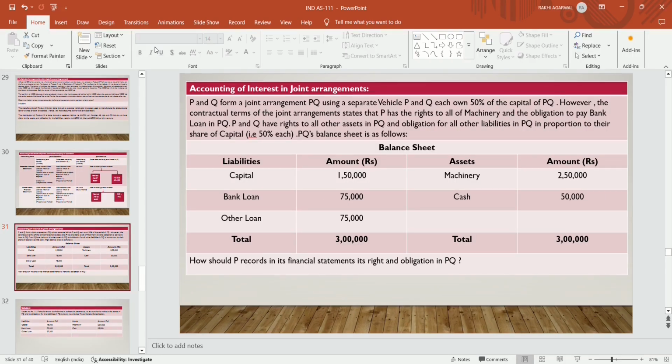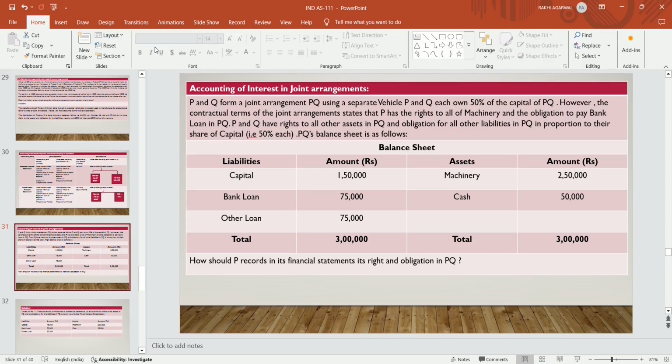Now we will discuss some illustrations related to the accounting part in the joint arrangement, that is, accounting of joint operation as per Ind AS 111. So P and Q form a joint arrangement PQ using a separate vehicle. P and Q each own 50% of the capital of PQ. However, the contractual terms of the joint arrangement state that P has the right to all the machineries and the obligation to pay the bank loan.